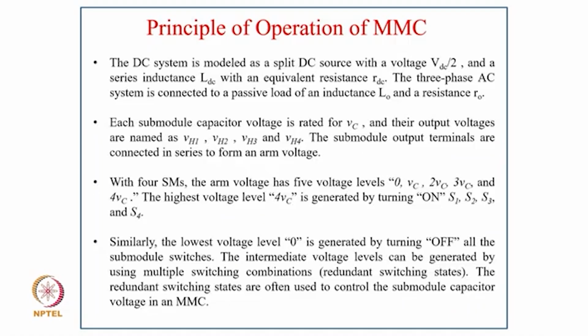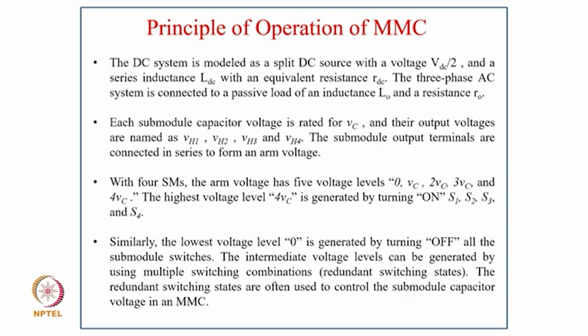Now coming to the DC system, it is modeled as a split DC source with the voltage VDC by 2 and series inductance LDC with the equivalent resistance RDC. The 3-phase AC system is connected to a passive load of an inductance L0 and a resistance R0. Each sub-module capacitor voltage is rated for VC, and their output voltages are named VH1, VH2, VH3 and VH4. The sub-module output terminals are connected in series to form an arm voltage.